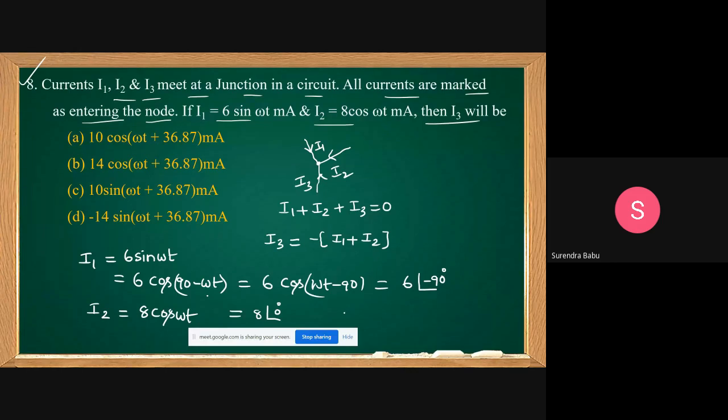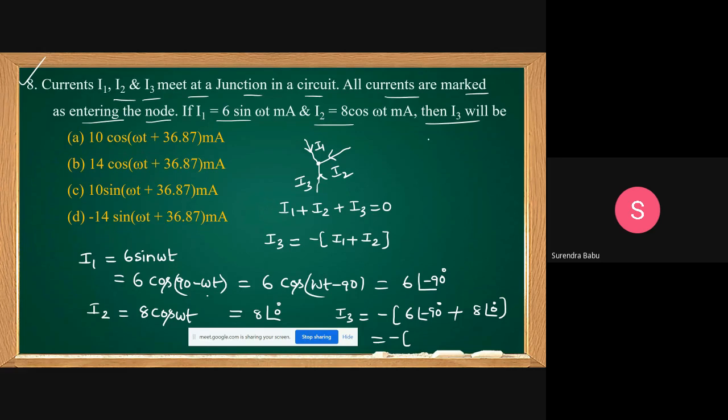Now I want to calculate I3, students. I3 equal to minus I1 minus I2. I1 is 6 at angle of minus 90. I2 is 8 at angle of 0 degrees. So I3 equals minus 6 at angle of minus 90, minus 8.